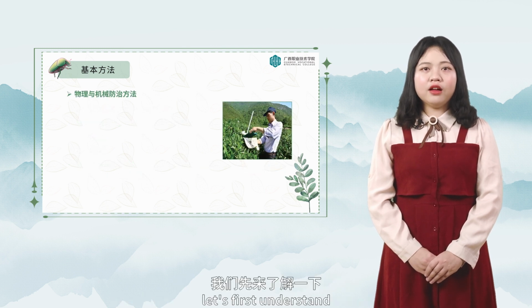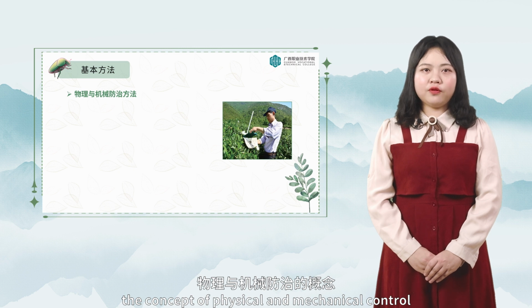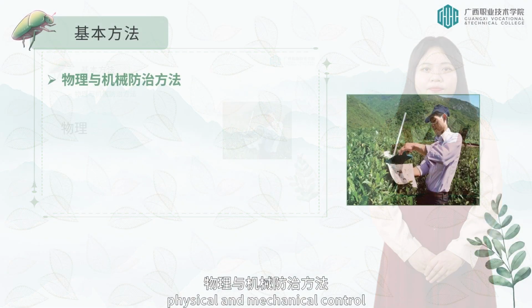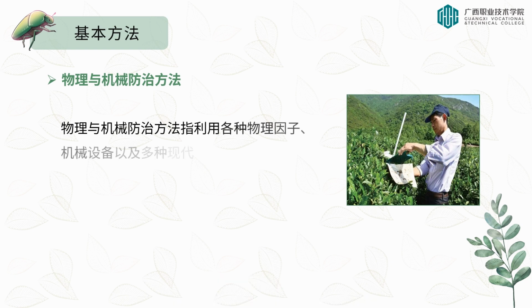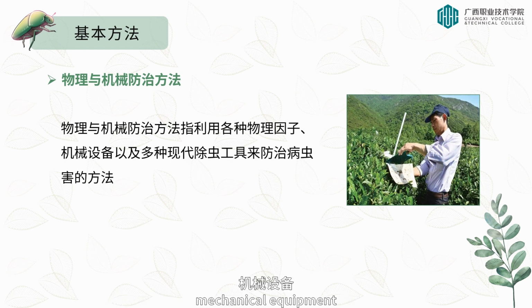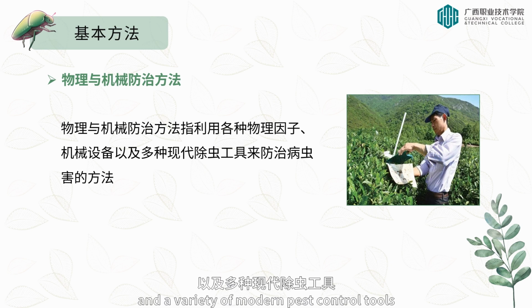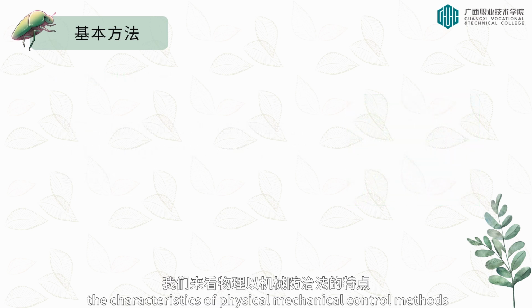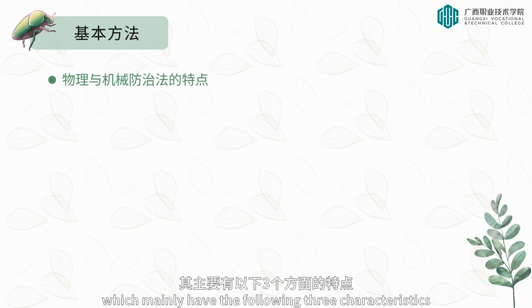Let's first understand the concept of physical and mechanical control. Physical and mechanical control refers to the methods of using various physical factors, mechanical equipment, and a variety of modern pest control tools to control disease and pests. Then let's look at the characteristics of physical-mechanical control methods, which mainly have the following three characteristics.